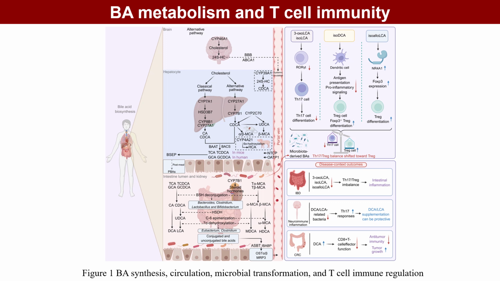These metabolites regulate the balance between Th17 and Treg cells. 3-oxo-LCA and iso-LCA suppress Th17 differentiation, whereas iso-CA and iso-allo-LCA promote Treg generation. Their immunological effects depend on bile acid species, local concentration, target cell type, and disease context.